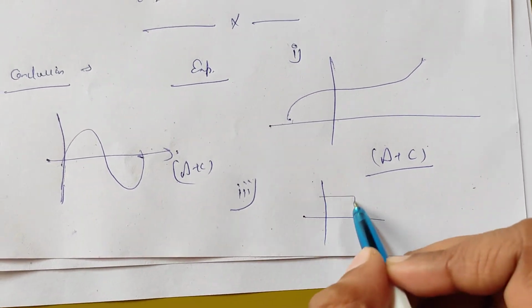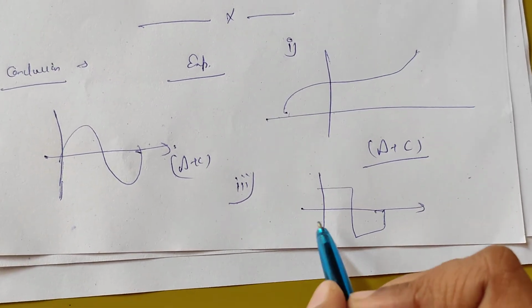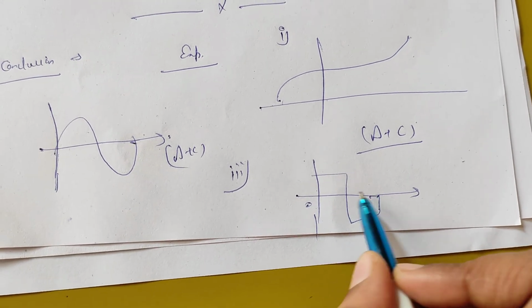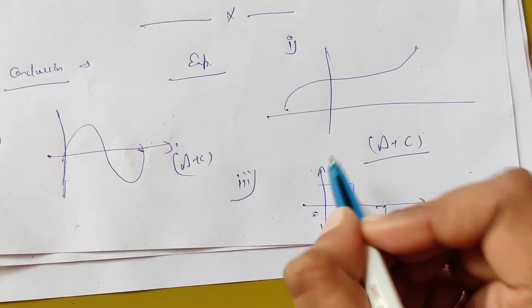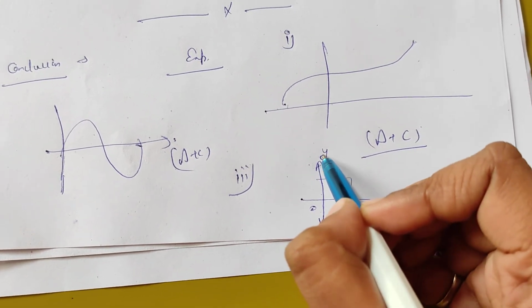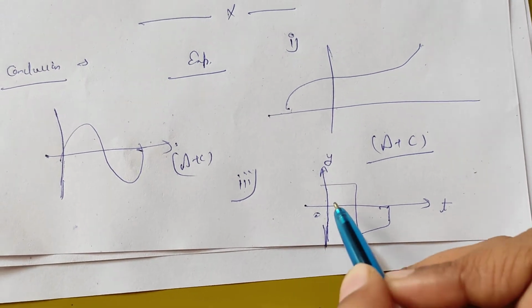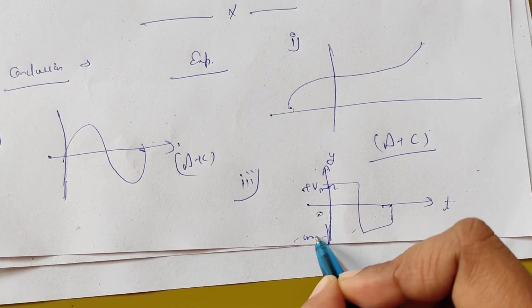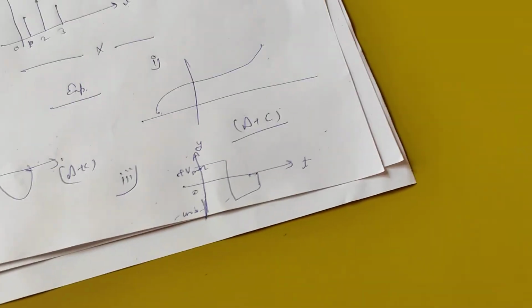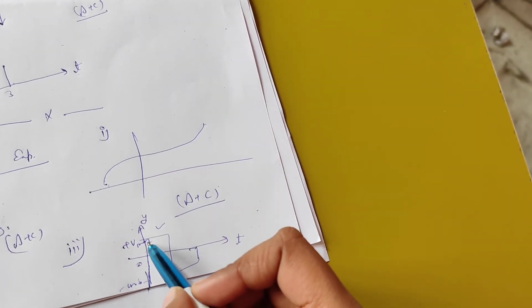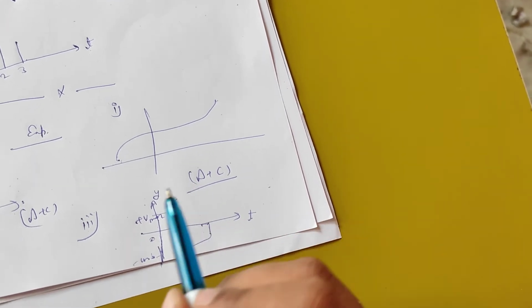Now I am taking a third example, this one. Here we can see that this signal is continuous on the time scale, but if we check the value on the y-axis, the amplitude axis, we can say that there are only Vmax or Vmin. We have only two values, either maximum or minimum, and for the rest of the amplitude interval the signal is not present.